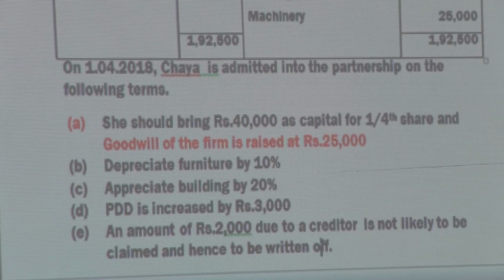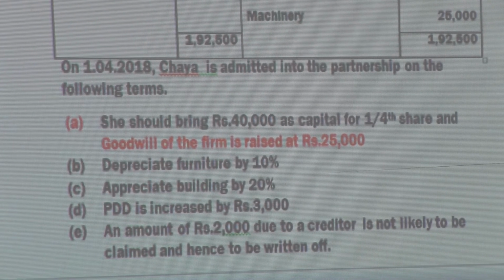The new partner Chaya will bring only the capital amount.